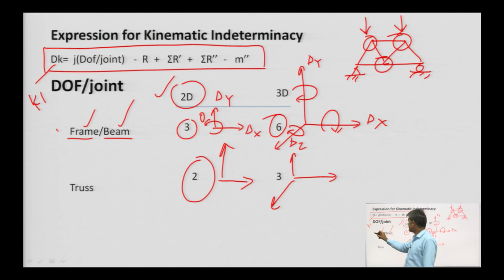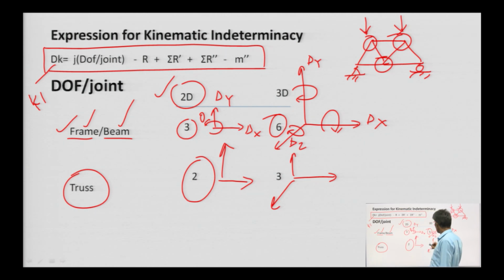If it is a frame in case of 2D, then it will be 3. If it is a truss in case of 3D, it is 3. So, multiplying every joint by the degree of freedom per joint gives you the total degree of freedom of the joints.